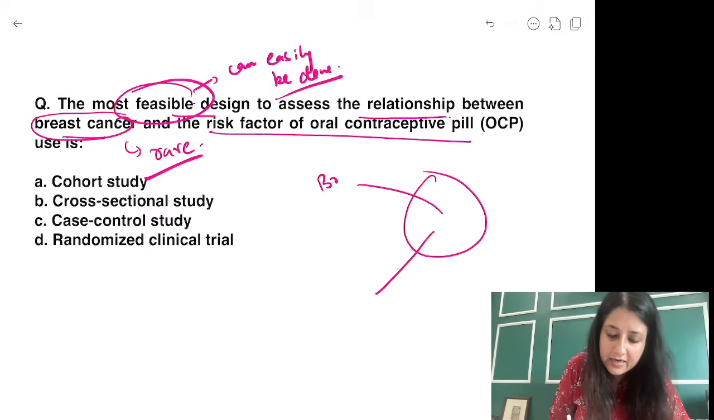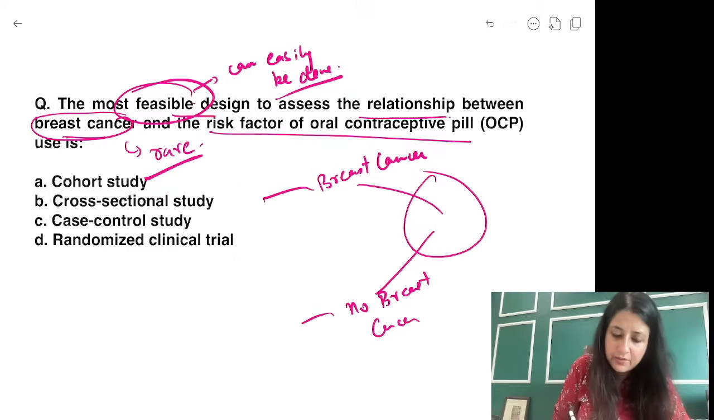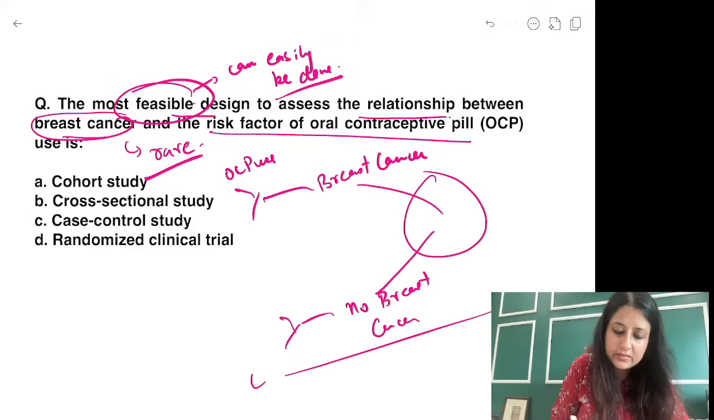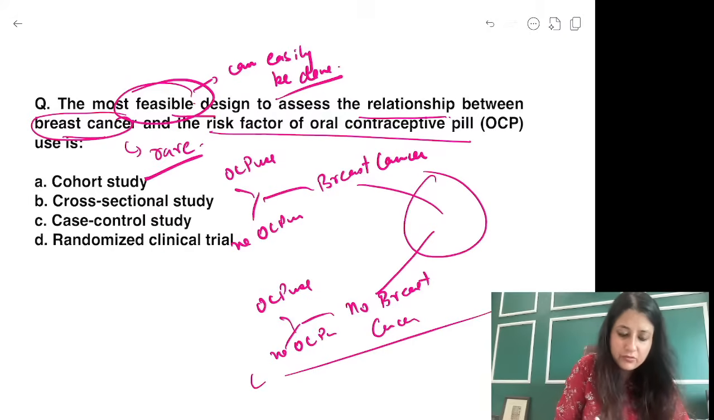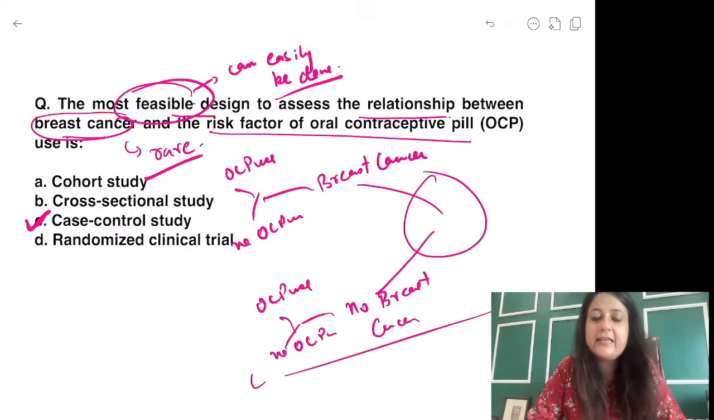I will start with women who have breast cancer, compare them to women who have no breast cancer, and I will just take the history of whether they used OCPs, no OCPs. दोनों ग्रुप में मैं क्या देखूंगी? OCPs, no OCPs. तो ये कौन सी स्टडी डिजाइन है? केस कंट्रोल. सोचो, I have given you a lot of options everybody.